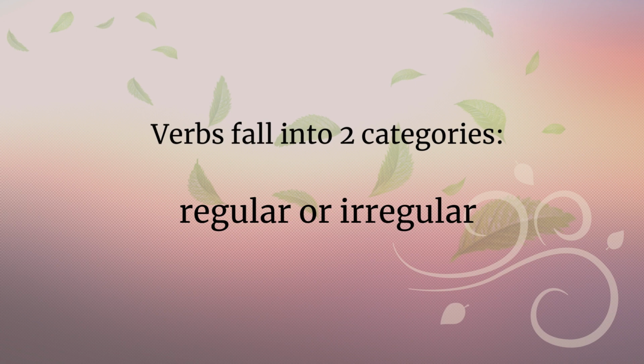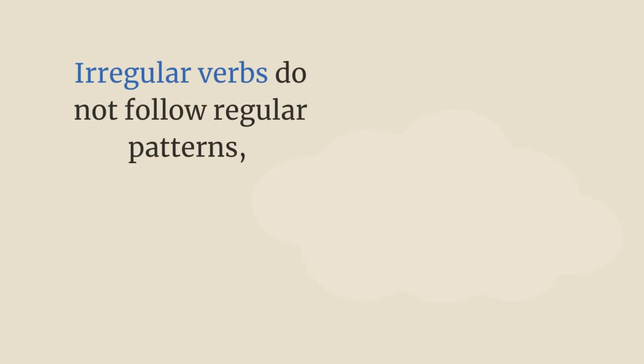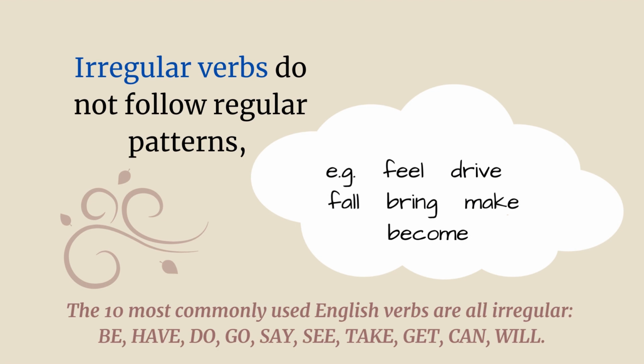Verbs fall into 2 categories, regular or irregular. Regular verbs follow regular patterns. For example, walk, ask, hurry, change, hope, answer, collect, happen. Irregular verbs do not follow regular patterns. For example, feel, drive, fall, bring, make, become. Here's a fun fact. The 10 most commonly used English verbs are all irregular. Be, have, do, go, say, see, take, get, can, and will.